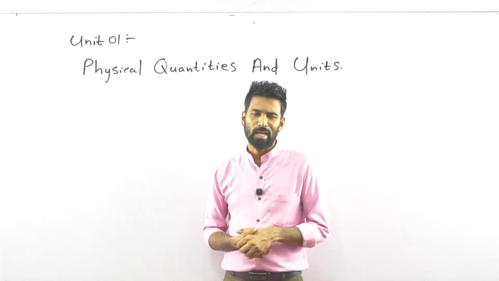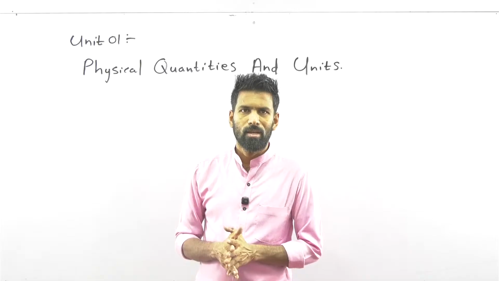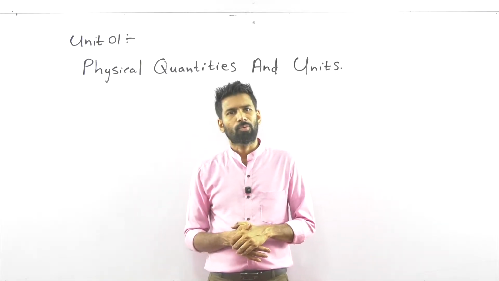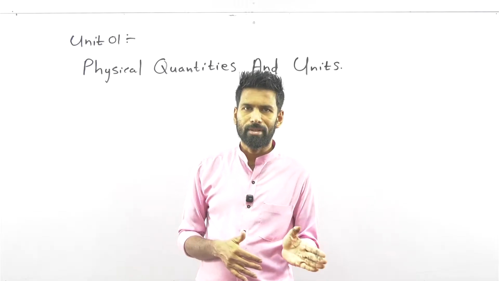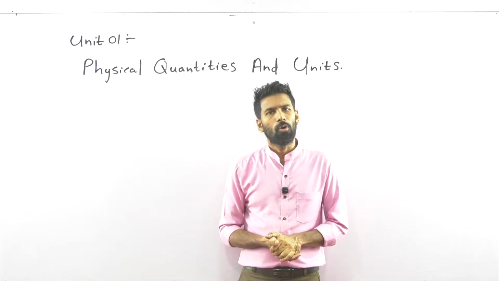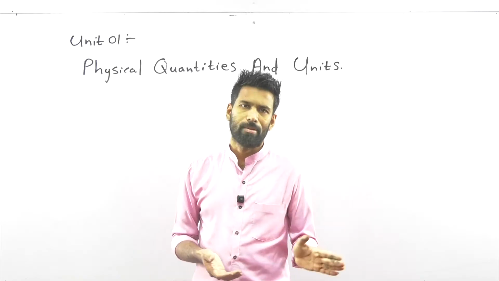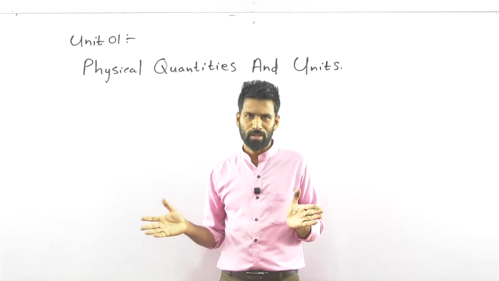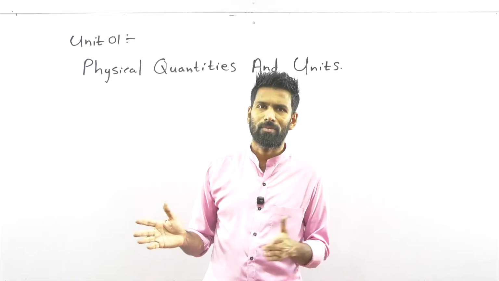Inside your O level science, there are some physics parts. Some children think our A level physics starts from the points where we ended the O level physics inside O level science. No, O level physics starts from the beginning. A level physics starts from the beginning. So it's a great chance for you to start from the beginning.